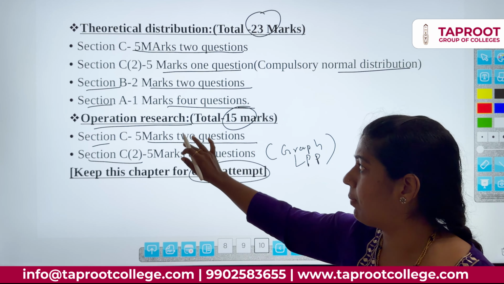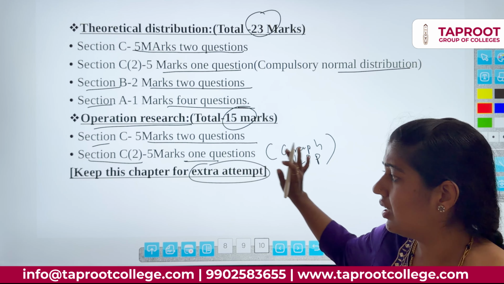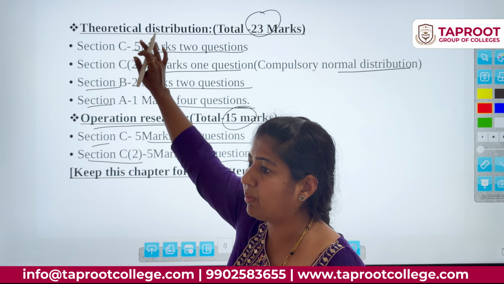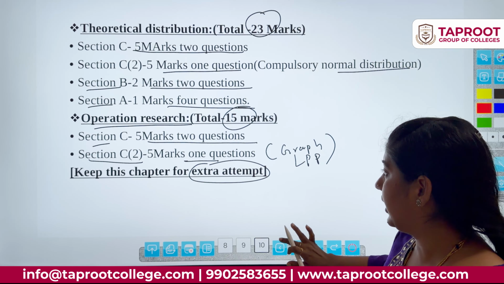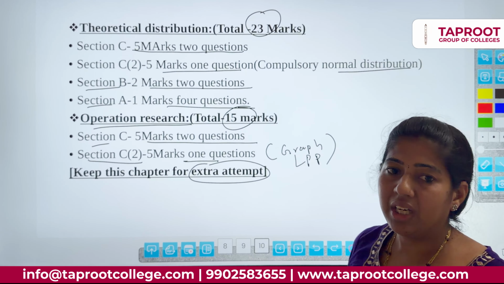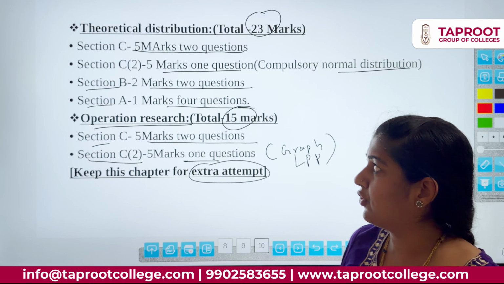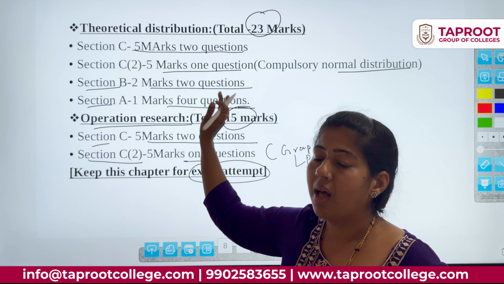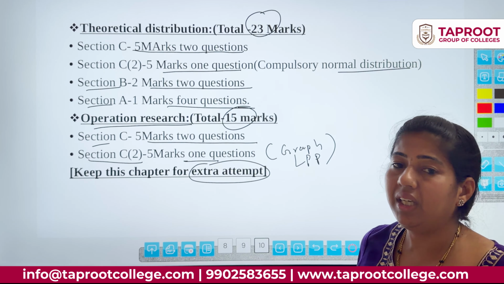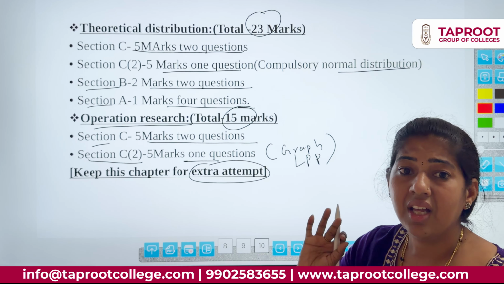For problem cases you can keep it as extra if you are thorough in theoretical distribution. If you are thorough in the first 3 chapters, that is vital statistics, index number and theoretical distribution, and one more, interpolation and extrapolation, and you are very confident, then section C first part and second part and section D will be completed. Then you have to focus on the theory part.